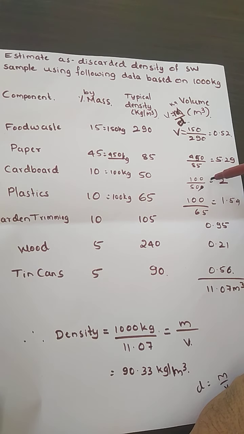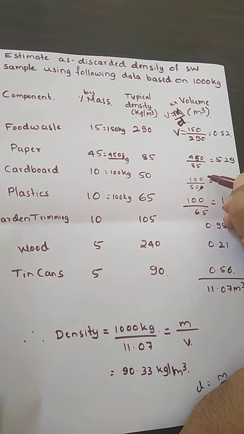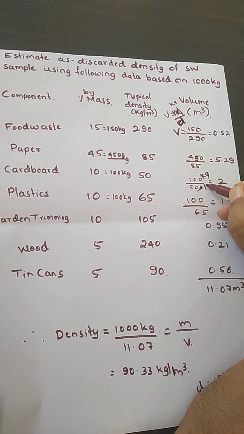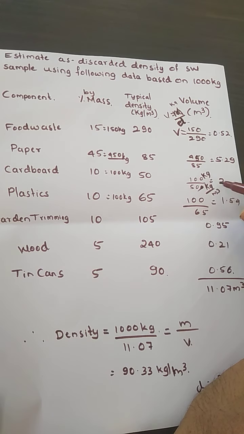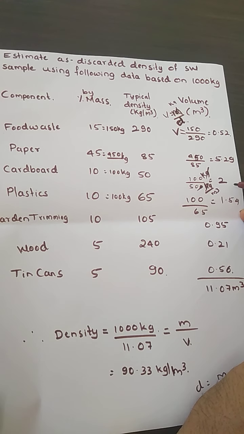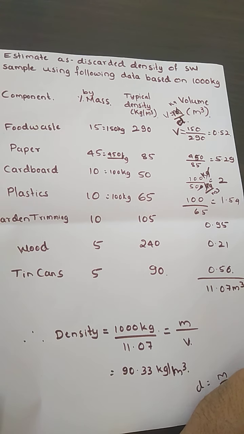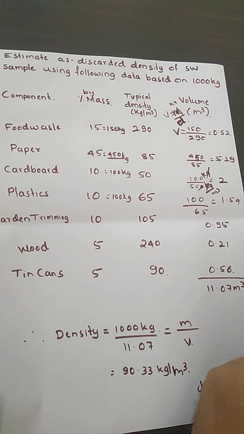Then 100 kg divided by 50 kg per meter cube: kg cancels and meter cube remains, so we get the value as 2. Then again 100 divided by 65. Like this we have calculated for the different types of waste, and then found the total volume as 11.07 meter cube.